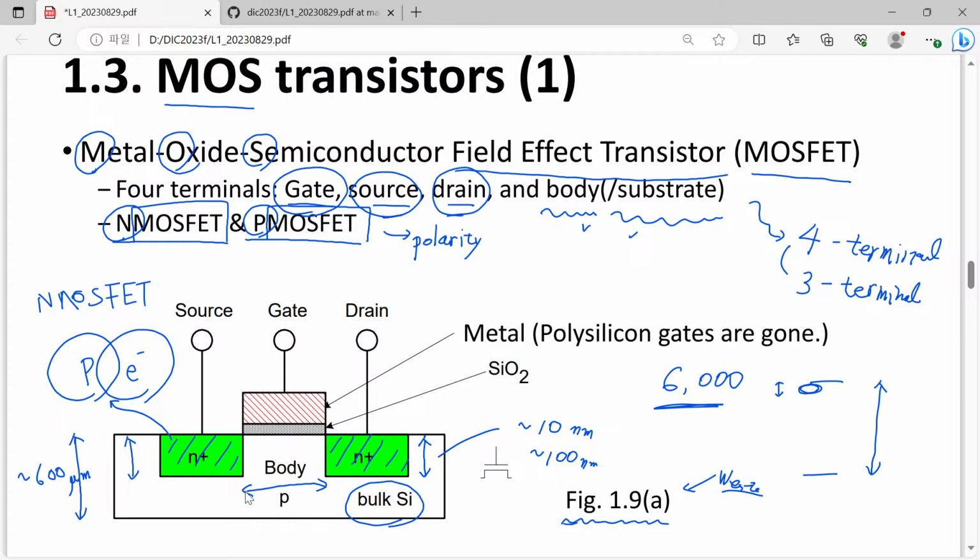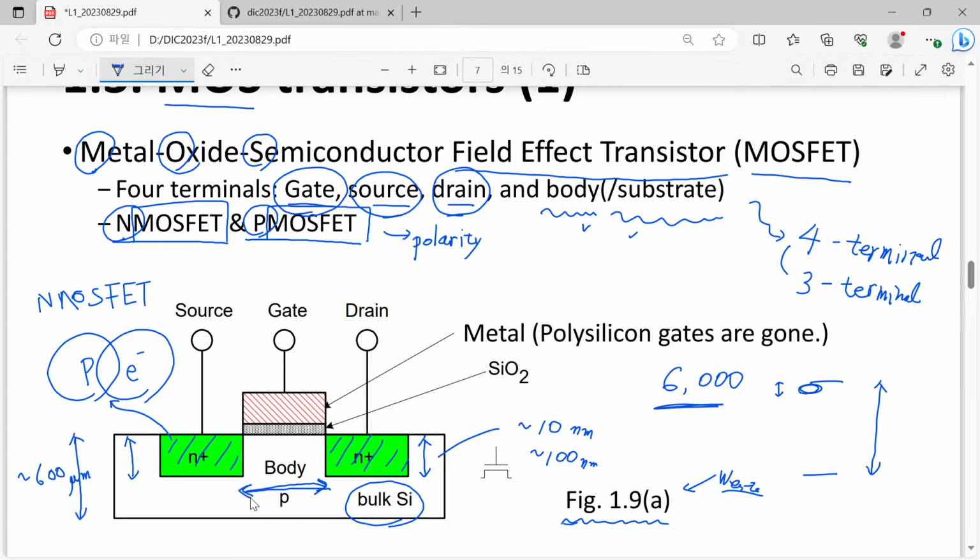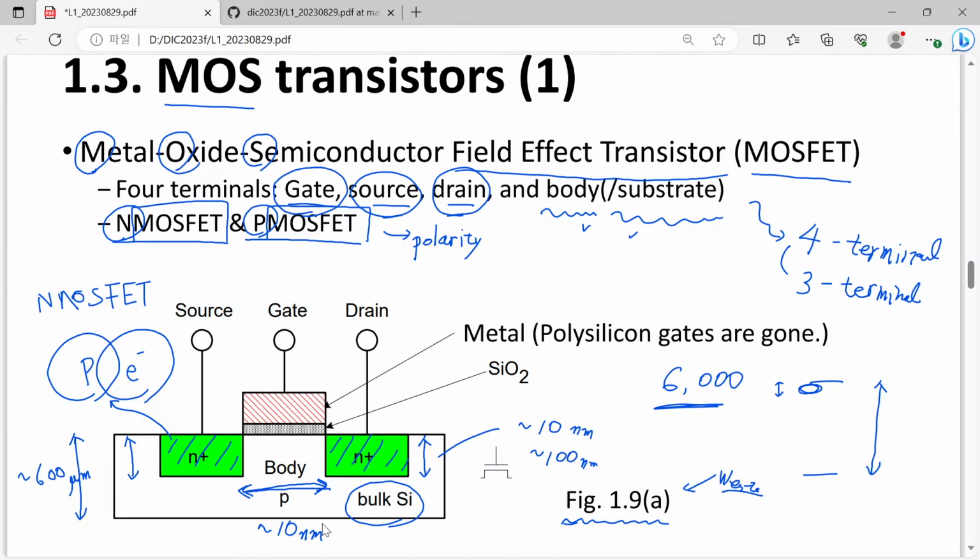And the distance between these two green regions is quite important, and this is already about nowadays 10 nanometer scale. So now you understand, when we visualize our device this way, if we are really in scale, then our drawing should be written like this.